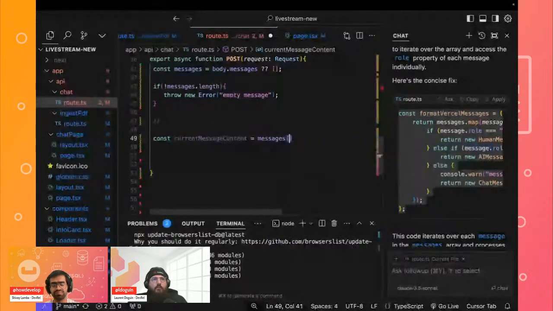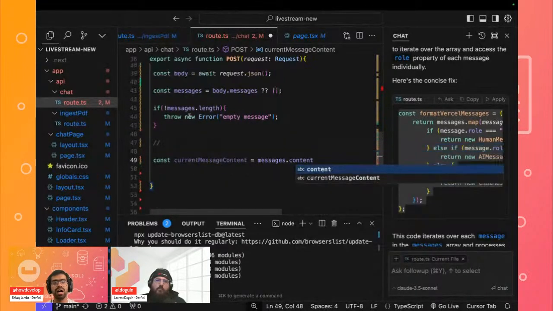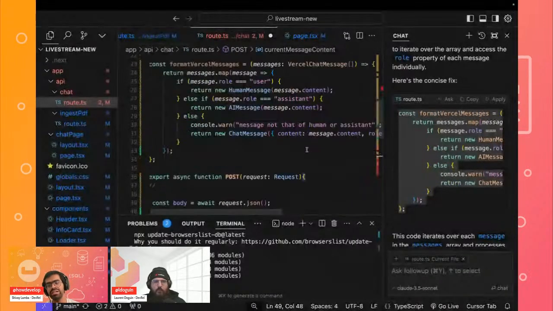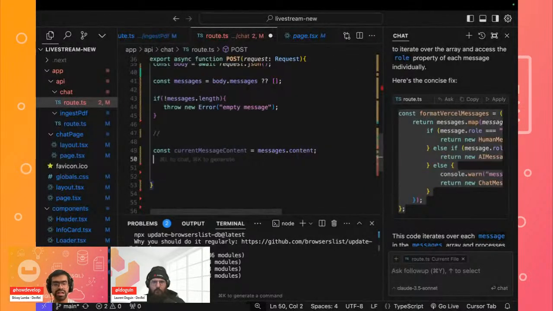And what we'll basically do is that when it fetches our messages, we want the content from that message. So this is coming directly from our format Vercel messages function that we created, because here we are basically fetching our content, right? So here we'll just define this, and then we'll just have a try block.